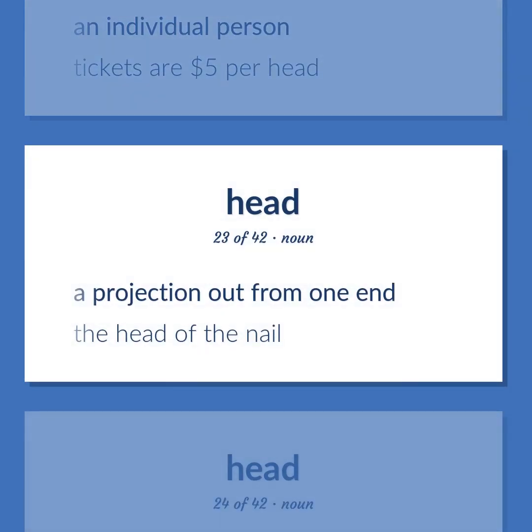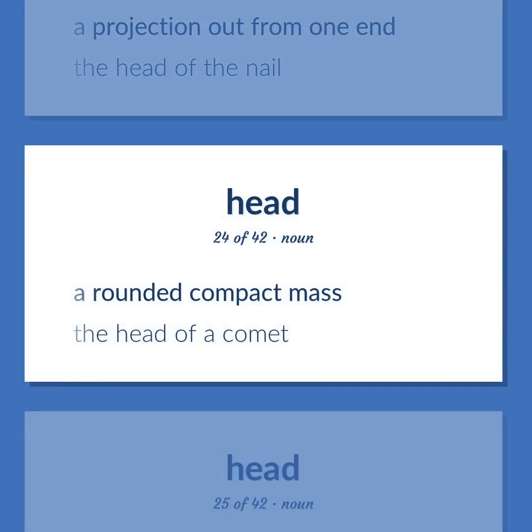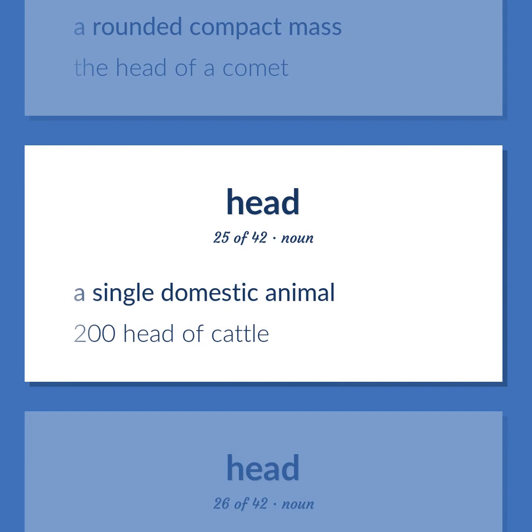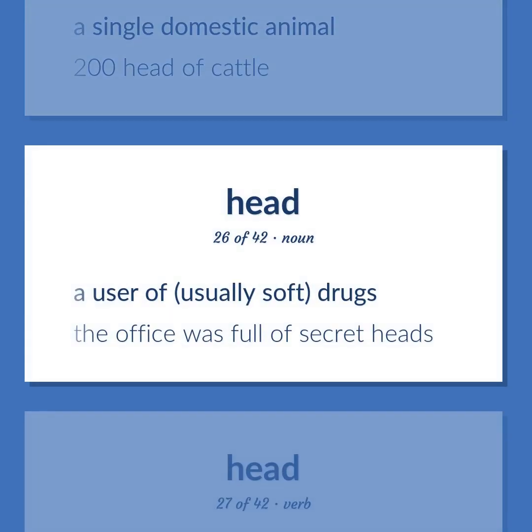A projection out from one end. The head of the nail. A rounded compact mass. The head of a comet. A single domestic animal. 200 head of cattle. A user of, usually soft, drugs. The office was full of secret heads.